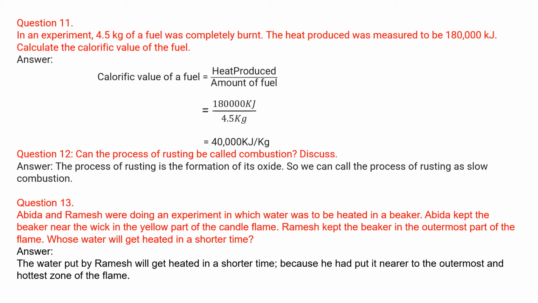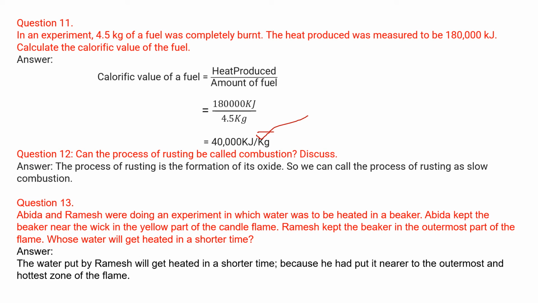First write down the formula. Calorific value of fuel is equal to heat produced upon amount of fuel. The heat produced is already shown here, 1,80,000 kilojoule, and the amount of fuel is also shown in kgs, that is 4.5 kg. When we do the division, we'll find that it becomes 40,000 kilojoule per kg. So writing the unit is very important. If you don't write it, then it does not give a correct answer.